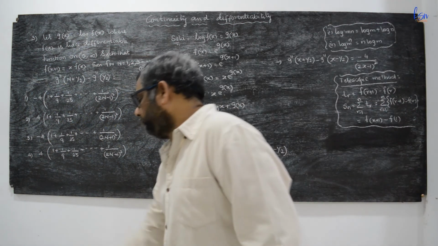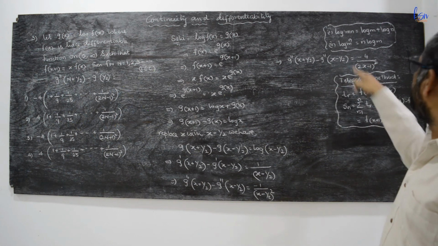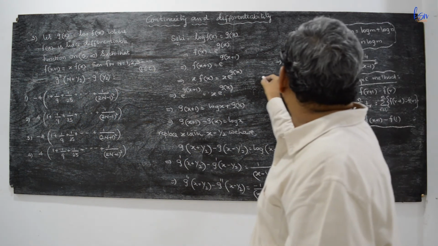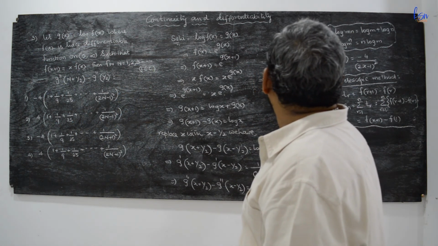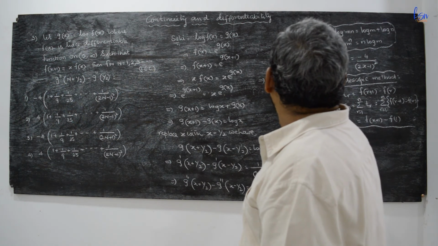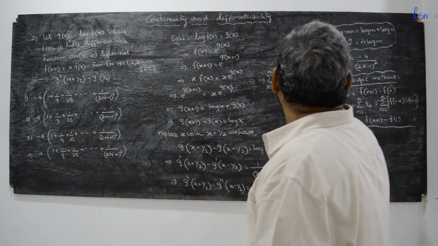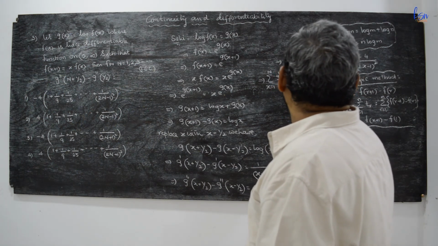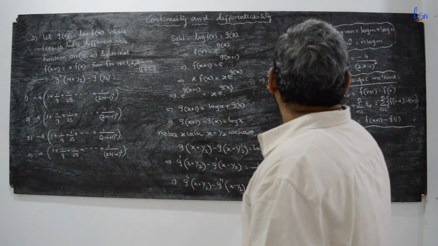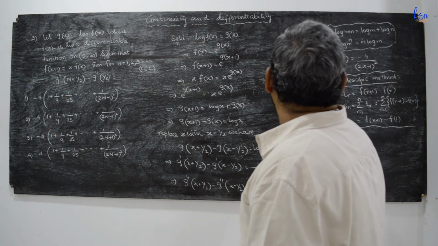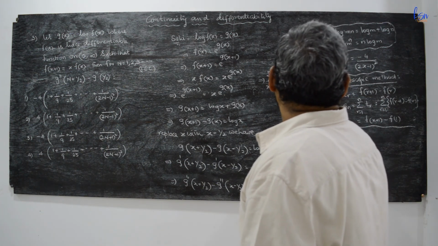So now applying this formula here by putting n is equal to 1, 2, 3 and so on up to n, we can write this as sigma x is equal to 1 to n of g double dash of (x plus half) minus g double dash of (x minus half) is equal to sigma x is equal to 1 to n of minus 4 by (2x minus 1) whole square.